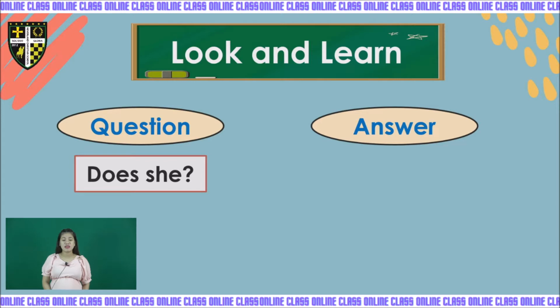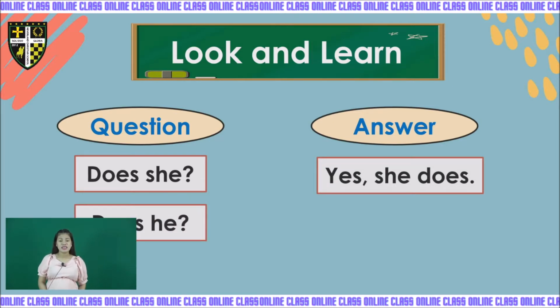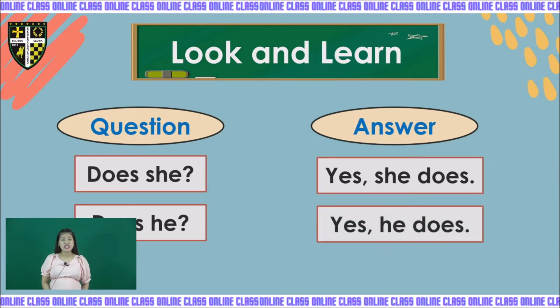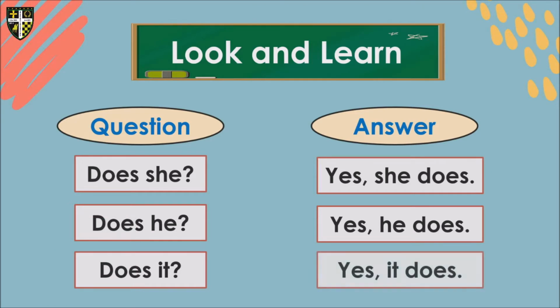So this will be the questions. Does she? And the answer will be yes, she does. Does he? The answer will be yes, he does. Does it? If your answer is yes, it will be yes, it does.